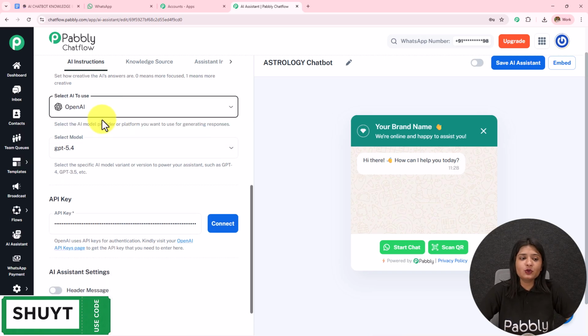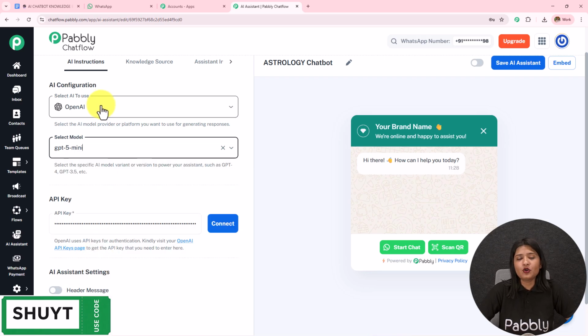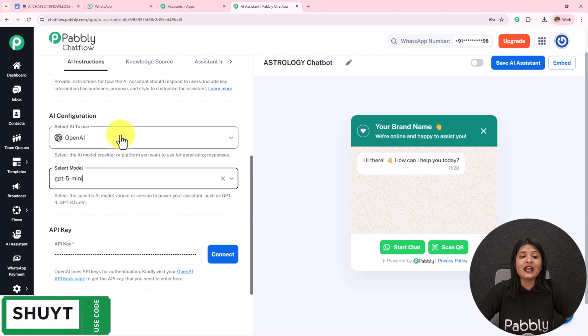The AI to use will be OpenAI. The model will be GPT-5 mini. Now here you can select the model according to your choice and preference, and I am on the paid version of OpenAI. So here it is necessary that you also have the paid account.